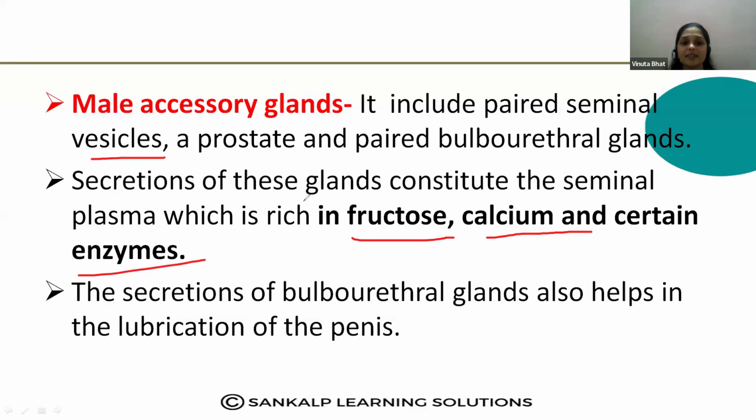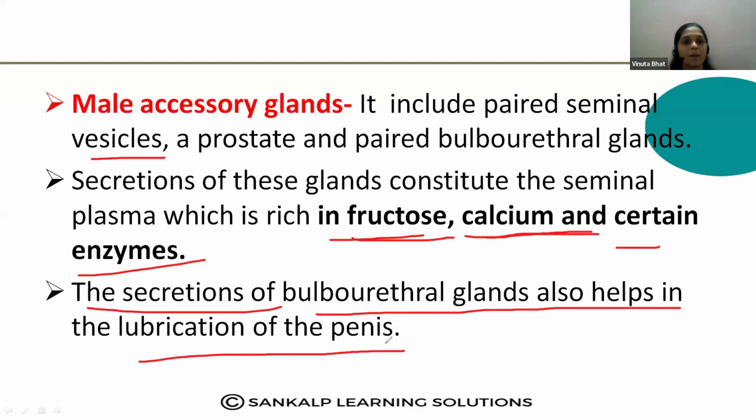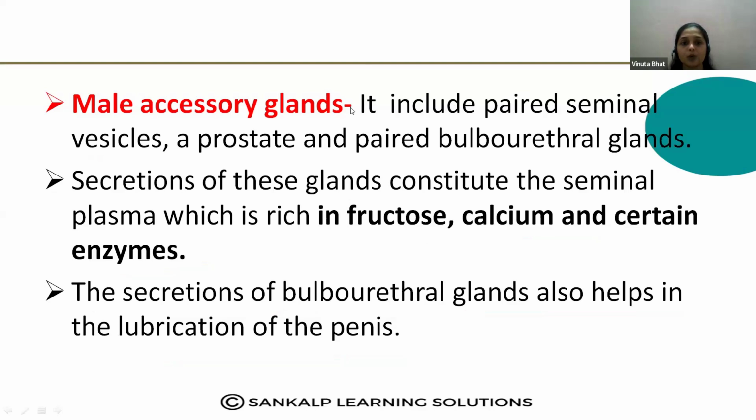What does the seminal vesicle secrete? It secretes some fluid. In that fluid there is fructose, which will provide energy for the sperms, and calcium and certain enzymes. The secretion of the bulbourethral glands also helps in the lubrication of the penis. Then here, a type of MCQ they may ask is: which of the following is not a paired structure? Here the prostate gland is not a paired structure. The seminal vesicle and bulbourethral gland are paired structures.